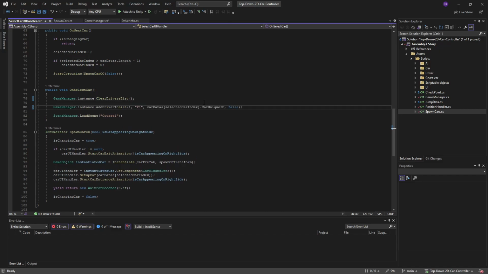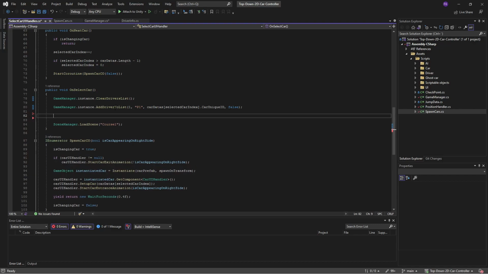So this assumes that our player P1 is going to be the first driver in the list, and then we'll use car data, selected car index, and get the car unique ID. So that's all cool. If you will have multiple human players, then of course you need a different selection screen and handle that. But you do the same thing and just set the cars to not being AI.